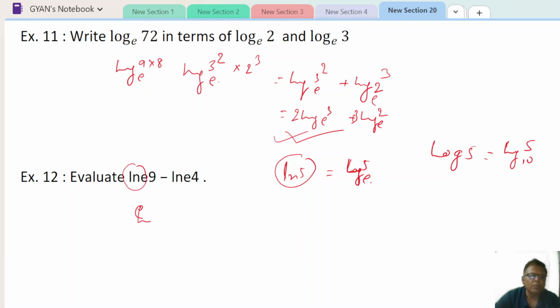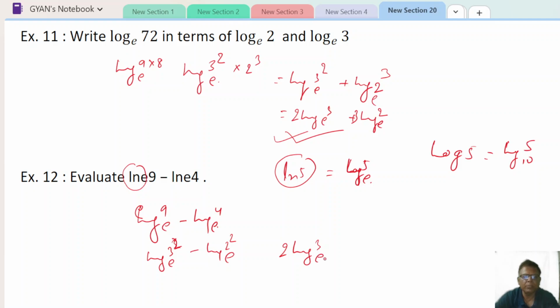So here log 9 to the base e minus log 4 to the base e. So here 3 squared, 2 squared, so 2 log 3 to the base e minus 2 log 2 to the base e.